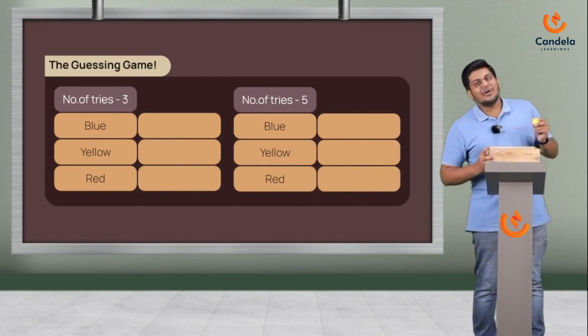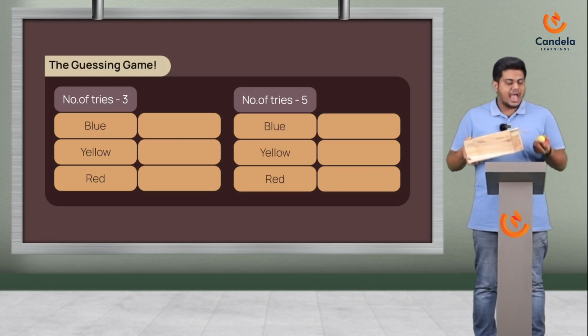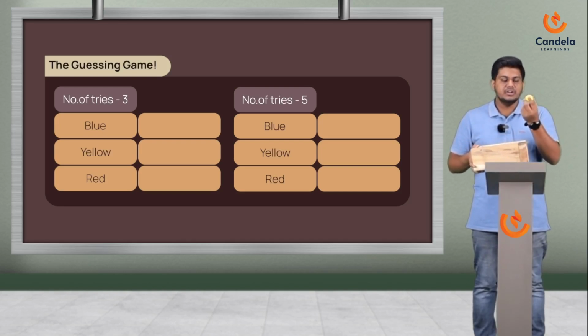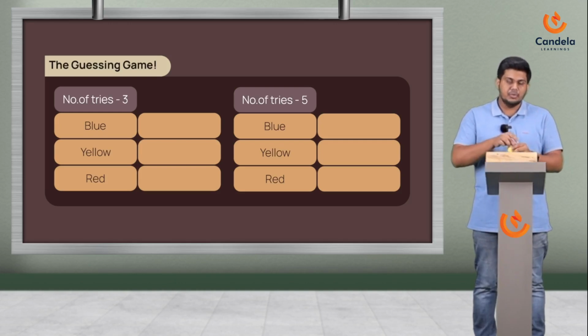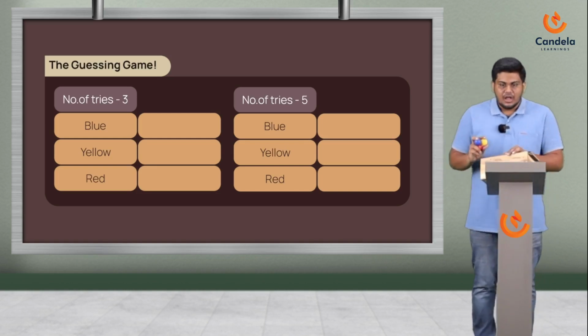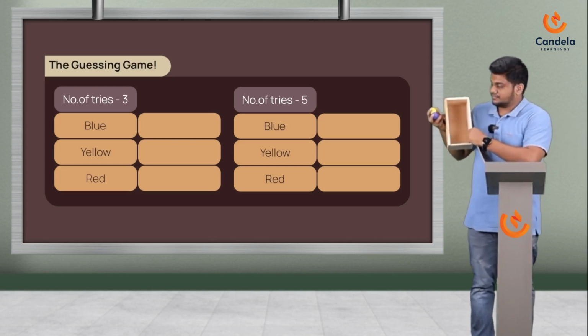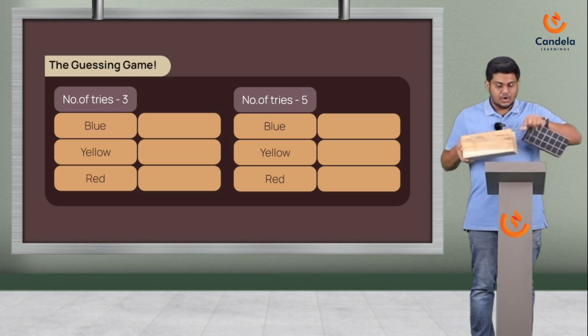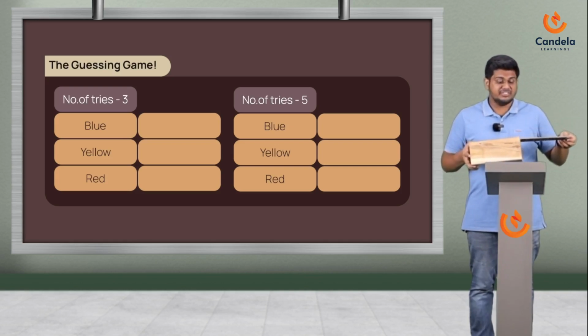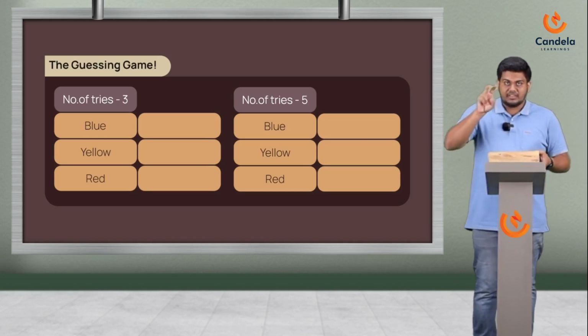To begin with, as always, I have a small experiment for you. I have a box and three bowls. I have a yellow bowl, a red bowl, and a blue bowl. Let me show them each to all of you so that you believe me. It's a simple game. I'm going to put them in this box. This box is already empty. All three bowls are of the same shape, different color, and the game is I'm going to do two tries.